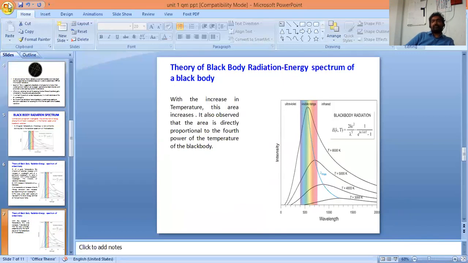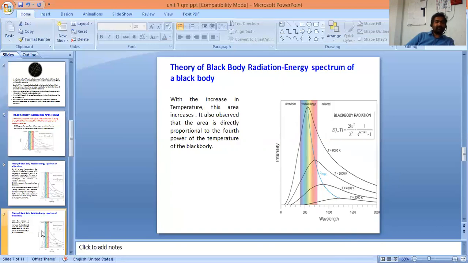It is also observed that the area is directly proportional to the fourth power of the temperature of the black body. So you can also observe this from the graph. As temperature is very low, the area occupied is also very small. As temperature is very high, at 6000 Kelvin, it occupies more area. The mathematical relation between these two is area is directly proportional to T to the power of 4.